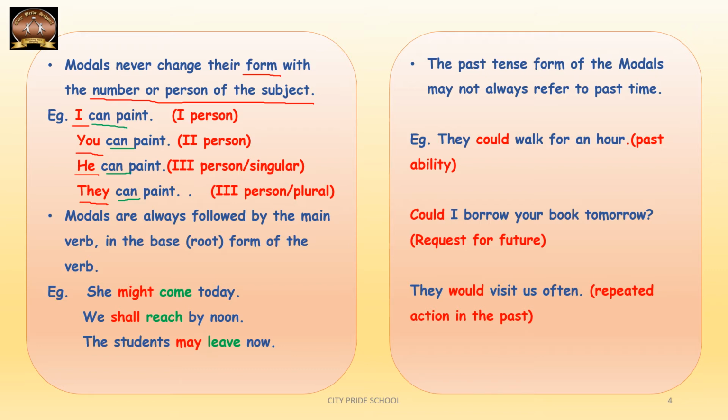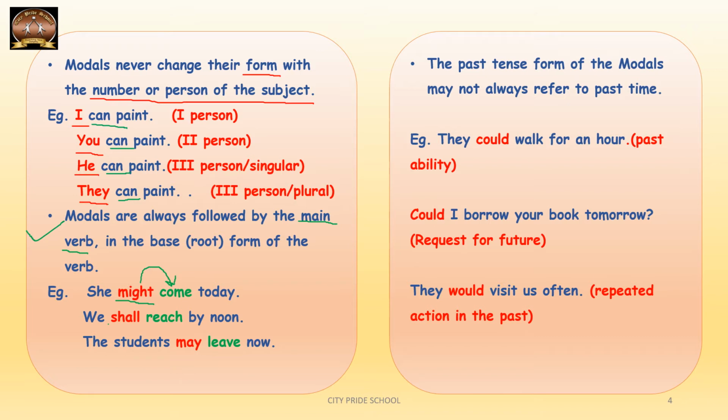The second point of difference is that modals are always followed immediately by the main verb, and the main verb is in the root form, the base form of the verb. For example, she might come today. Might is a modal and it is immediately followed by the root form of the verb come, which is the main verb.